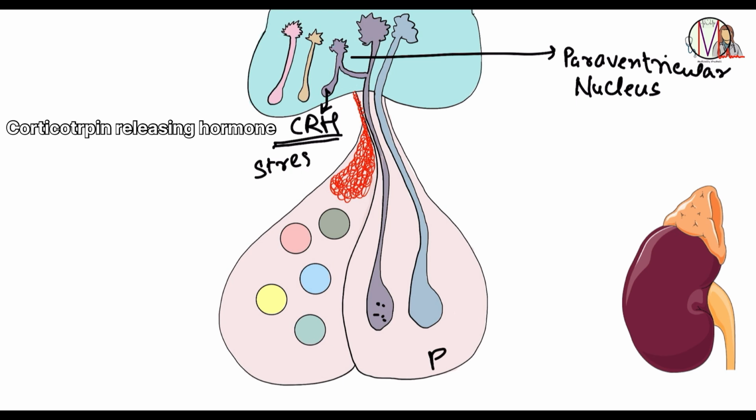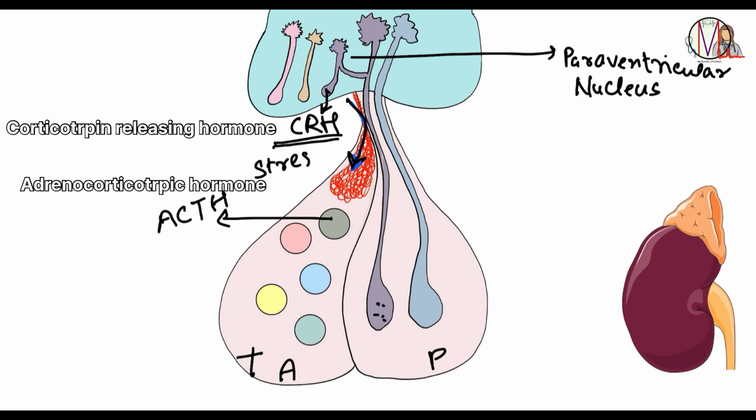Then this CRH will move down through the hypophyseal portal system, this over here, and reach the anterior pituitary, giving a positive signal to the corticotropes to release ACTH, that is adrenocorticotropic hormone, and alpha MSH, that is melanocyte stimulating hormone.